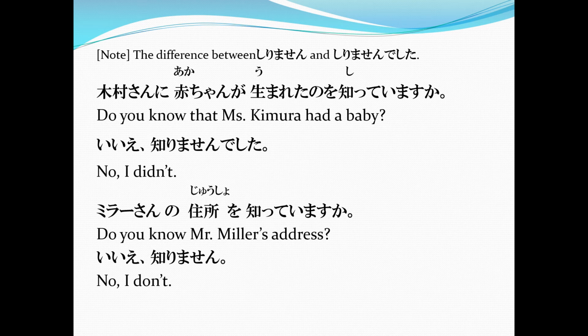Mira-san no jusho wo shite imasu ka? Again, Mira-san no jusho wo shite imasu ka? Or do you know Mr. Miller's address? Now the answer, Iie, shirimasen. Again, Iie, shirimasen. Or no, I don't. Now, shirimasen deshita is used in the first example because the person replying has got the information from the question itself, that Miss Kimura had a baby.